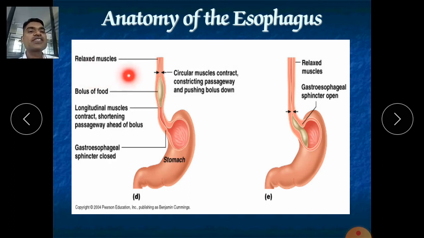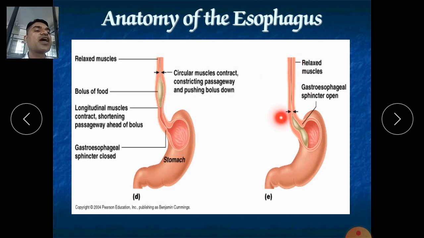Here you can see the circular muscle contracts, and the bolus of food comes. Here it relaxes. Now here it will contract, meaning close, and the food will go into your stomach. Now again the relaxed muscle is there and the gastroesophageal sphincter will open. The cardiac sphincter will open and the food will enter your stomach. This is the pyloric sphincter, and this is the cardiac sphincter.